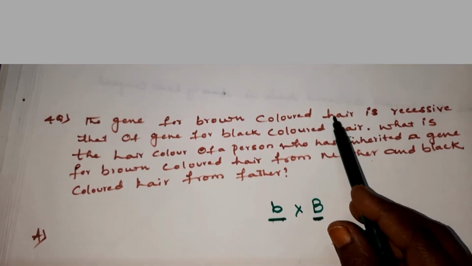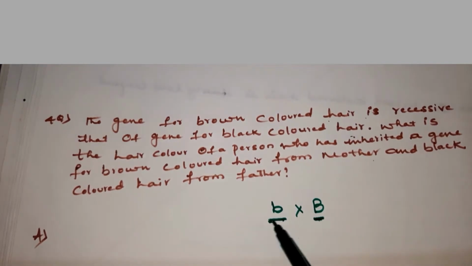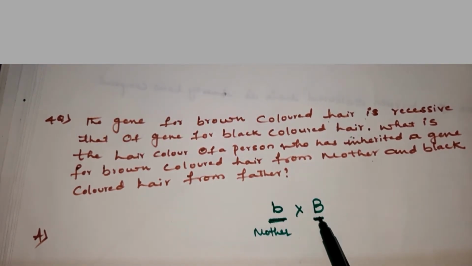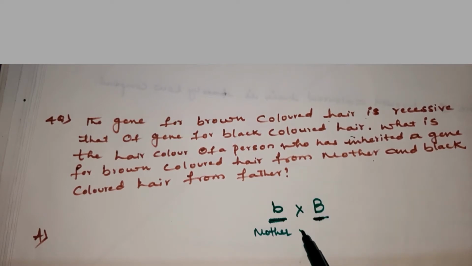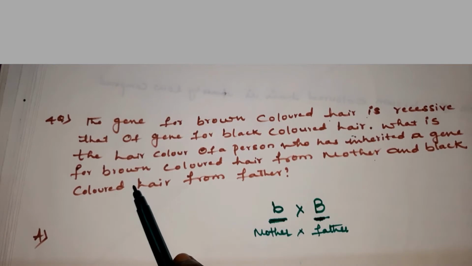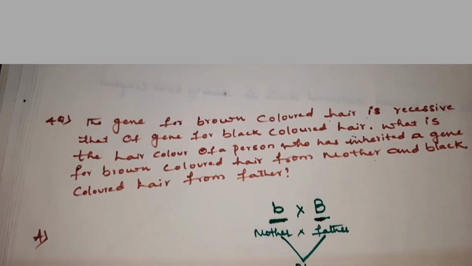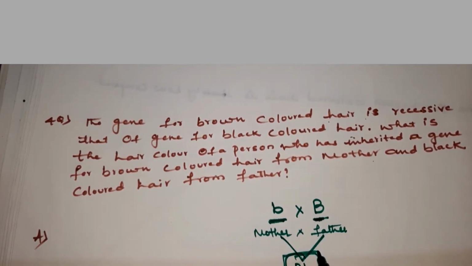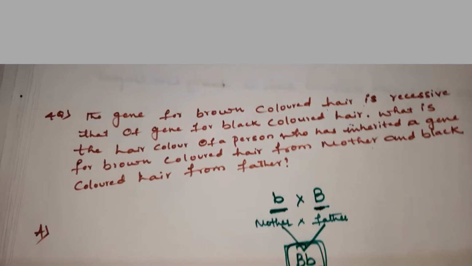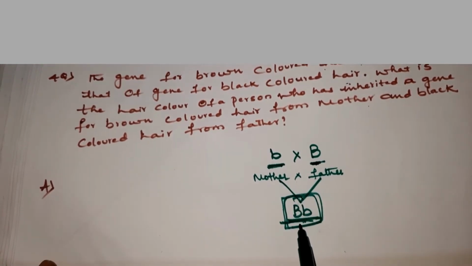Here, brown colored hair is recessive, children, and this is from the mother. And black colored hair is dominant, and this is from father. So what does the person inherit? The question is. If you write, he inherits capital B, small b. So the capital B is the indication for dominant character.